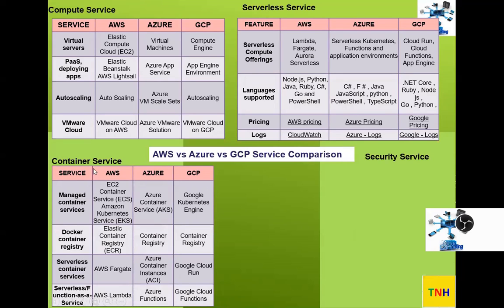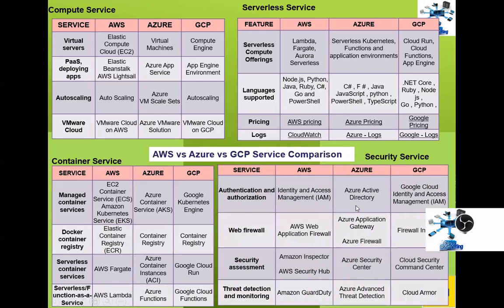So likewise, again, we have serverless function as a service. That also comes under containerization, that is listed under containerization as well, because serverless functions use this particular containerization service. That's why it's listed there. Anyway, next one is security service, right?